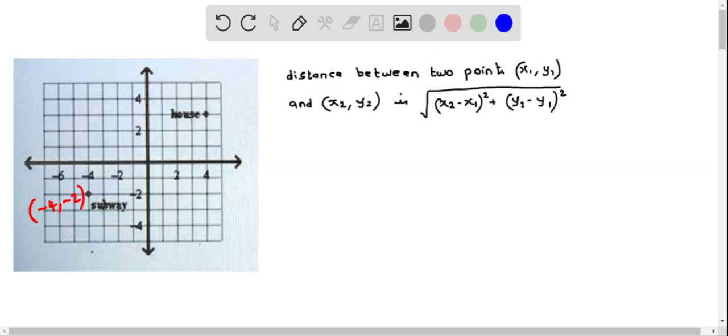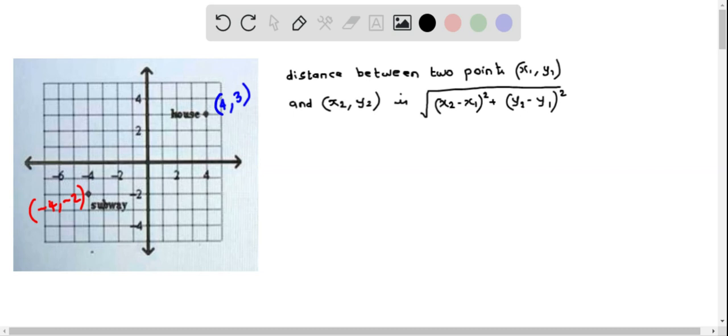Now let's determine the coordinate of house. It is 4 units away from the vertical axis and 3 units away from the horizontal axis. So it is at 4 comma 3. So now we have determined the coordinates.